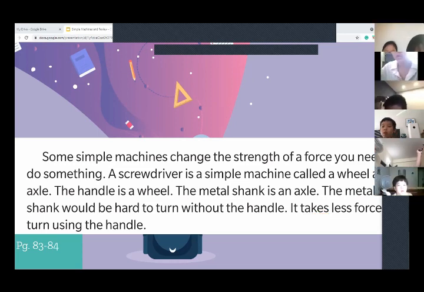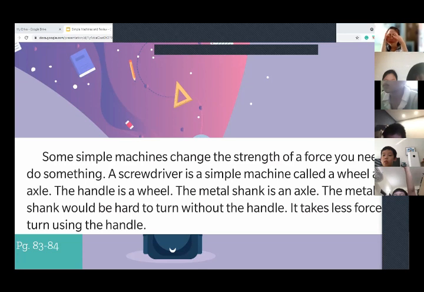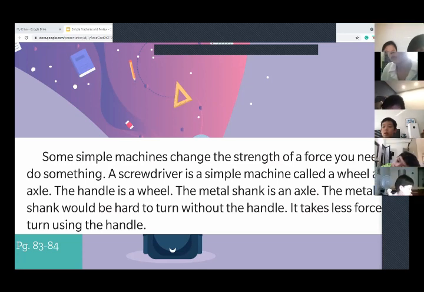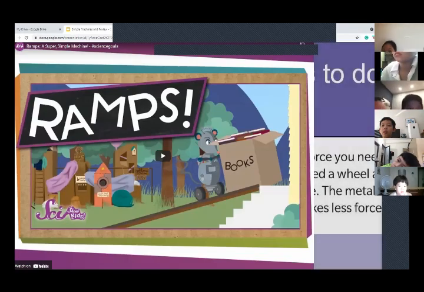Okay, Misha, what did you do with your hammer? What did you do with the hammer? Take the hammer to crush the door. To crush. Oh, okay. Yeah, guys, a hammer is a simple machine. An axe to cut down a tree is a simple machine. A screwdriver is a simple machine. Let's have Jack.